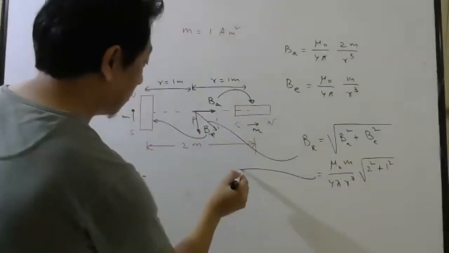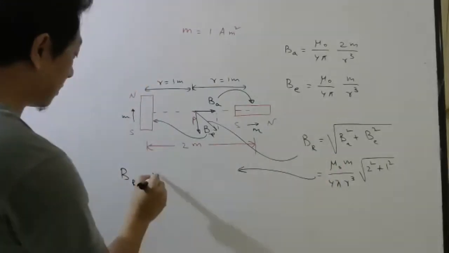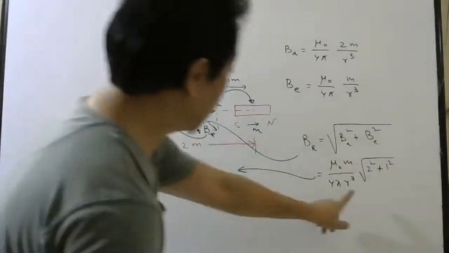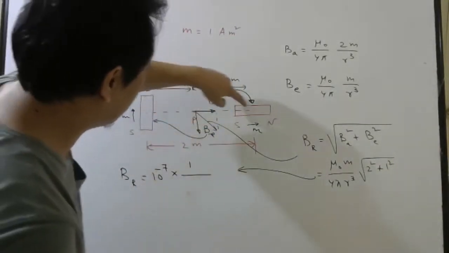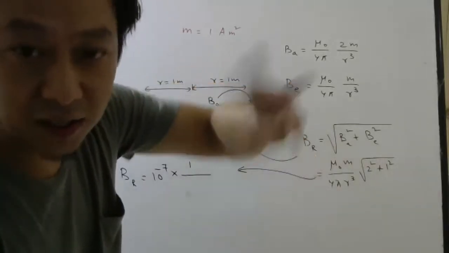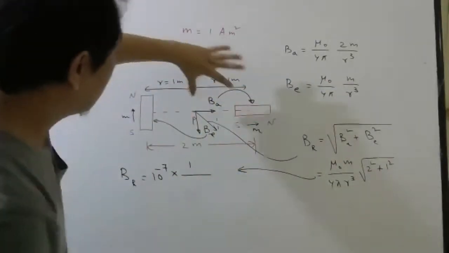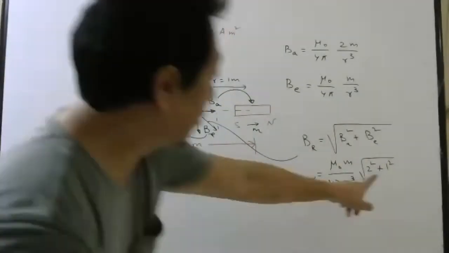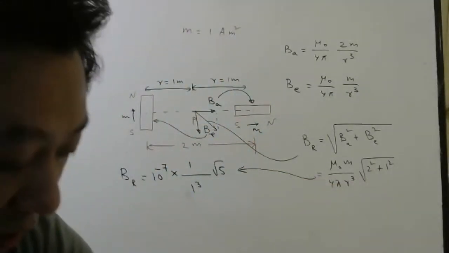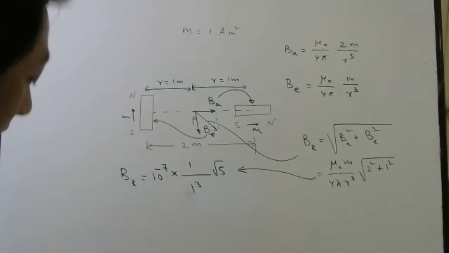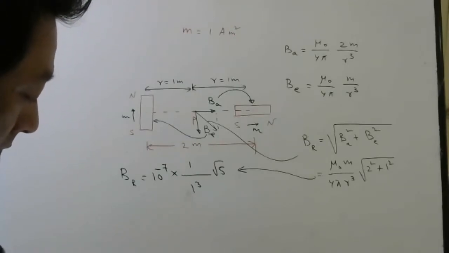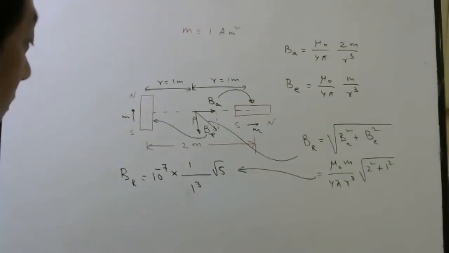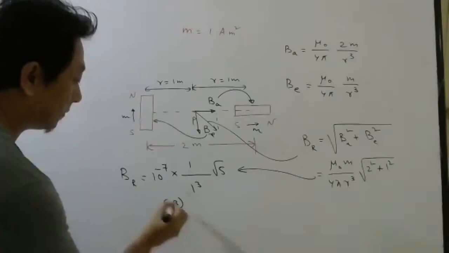Let us put values now. Mu naught by 4 pi is 10 power minus 7. Magnetic moment is 1. R is the distance between the observation point and the magnet. Since the magnet is short, it doesn't matter which point of the magnet. So this is 1, so it will be 1 cube, and this will be root 5. So the answer will be root 5 into 10 power minus 7. Which option? Root 5 into 10 power minus 7. Option B.